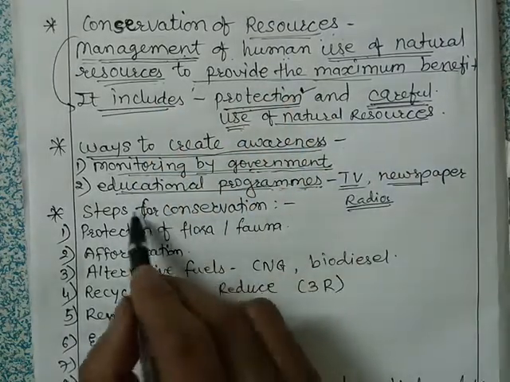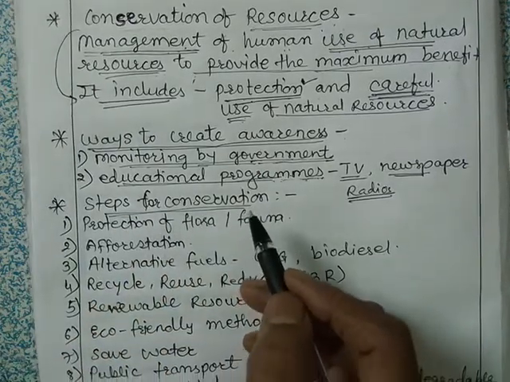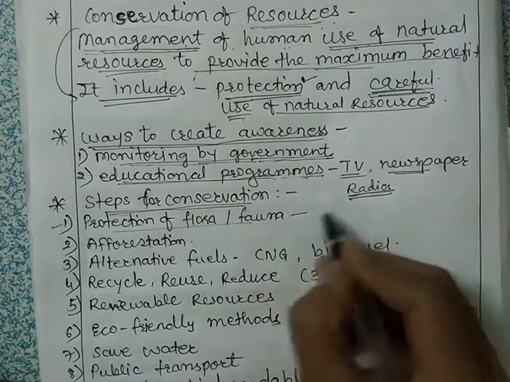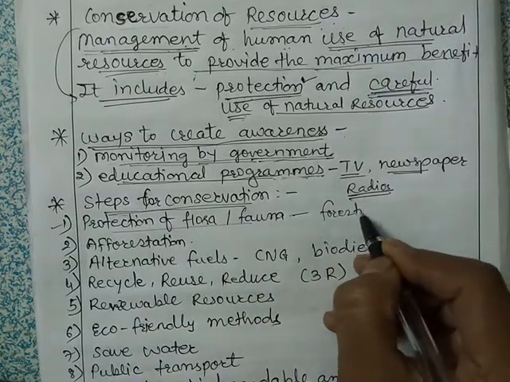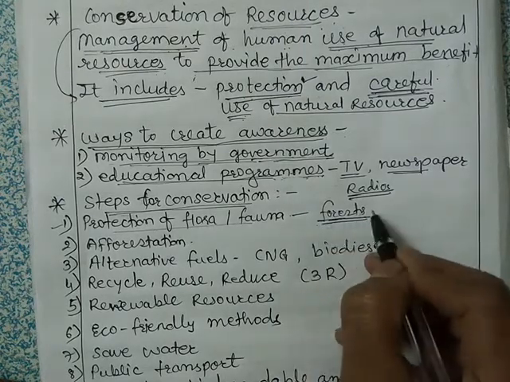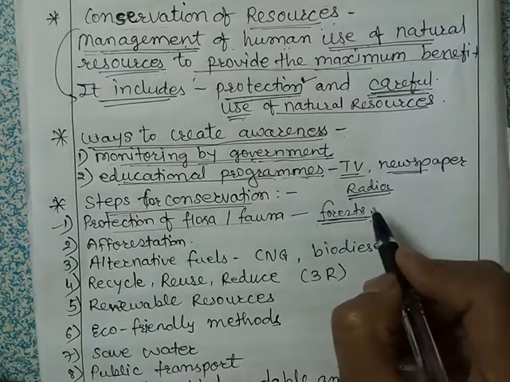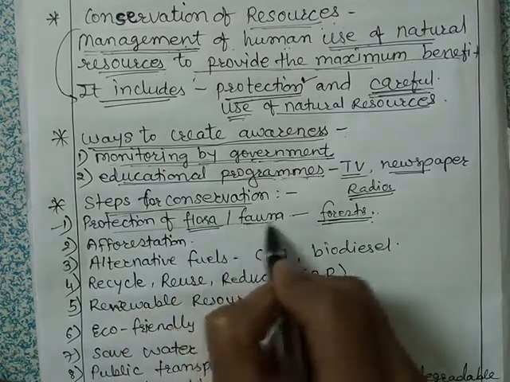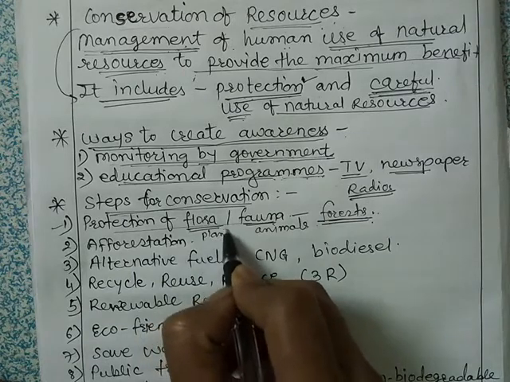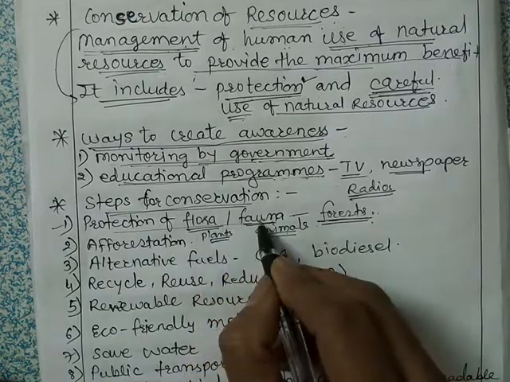Then what are the steps for conservation of these resources? The first one is protection of flora and fauna, which means we have to protect our forests mainly. There should be no cutting of trees in the forest. We should protect our medicinal plants, and we should protect all the animals. Flora means all types of plants and fauna means all types of animals. So we have to protect our flora and fauna.